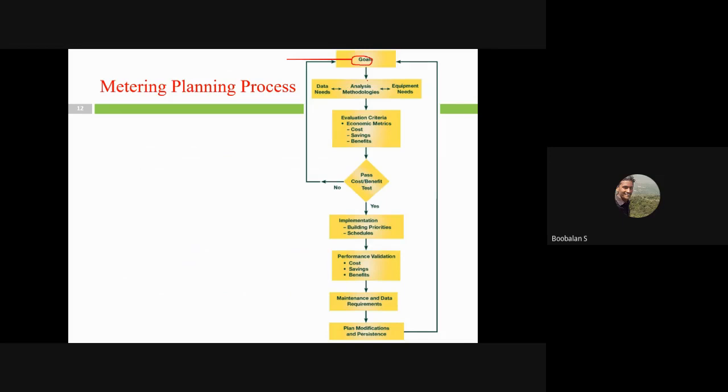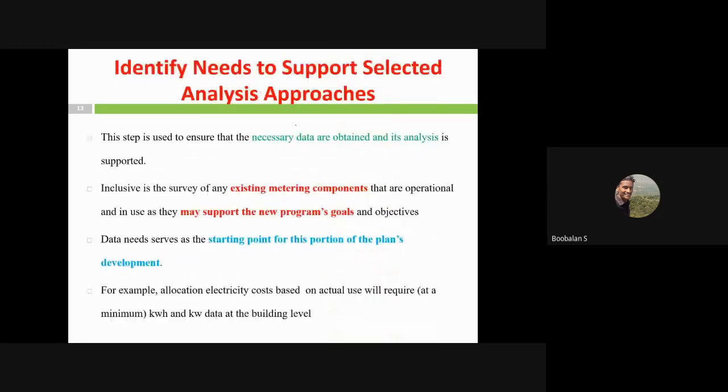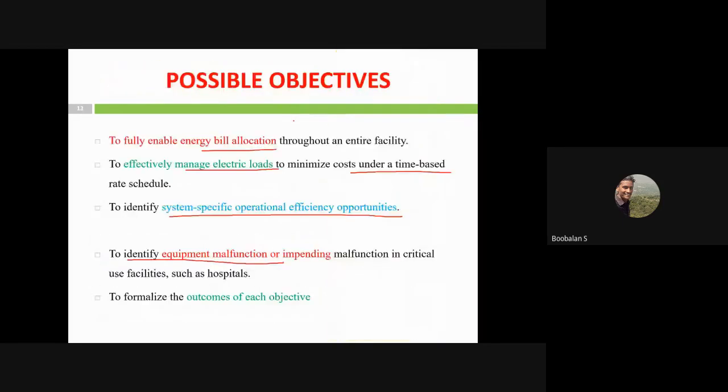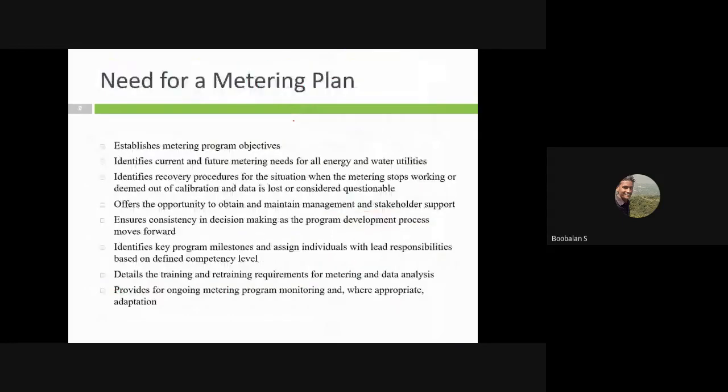Once we've got a meter, how we're going to do analysis, and once I do the analysis, whether I need to upgrade my metering system, or maybe I need to change my data collection frequency period. Based upon that, I'm going to have analysis and evaluation criteria, whether this meter category will apply in our industry, right? So this is some of the metering process. These are the things we started. And the second step, right? Totally there are 6 steps in the metering plan, just to have in our mind.